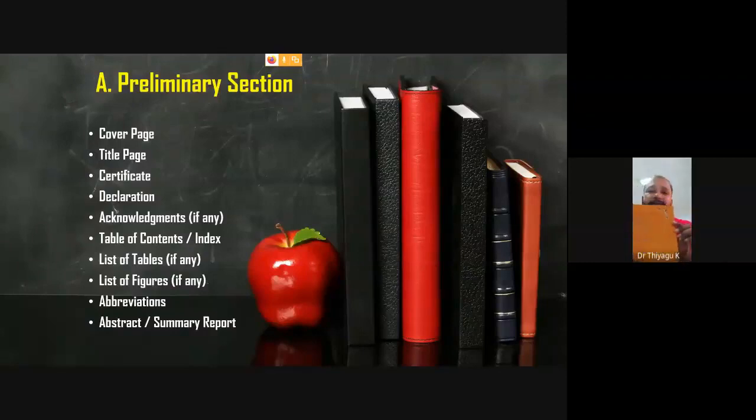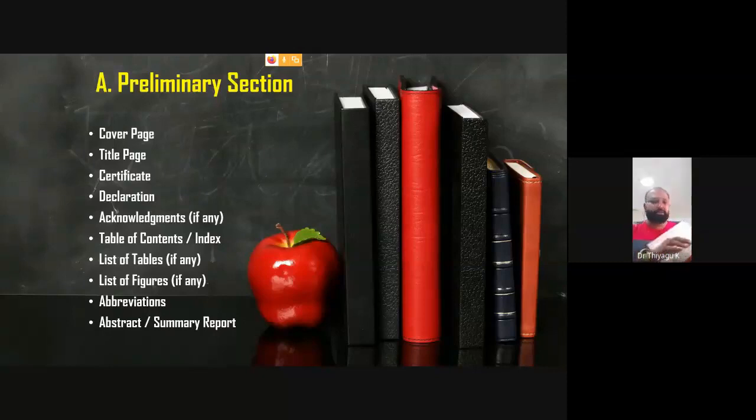She is doing hot binding, in which the same cover page is made as a color printout. It is the first page of the report. I hope you are able to see this page. So cover page and title page look the same.